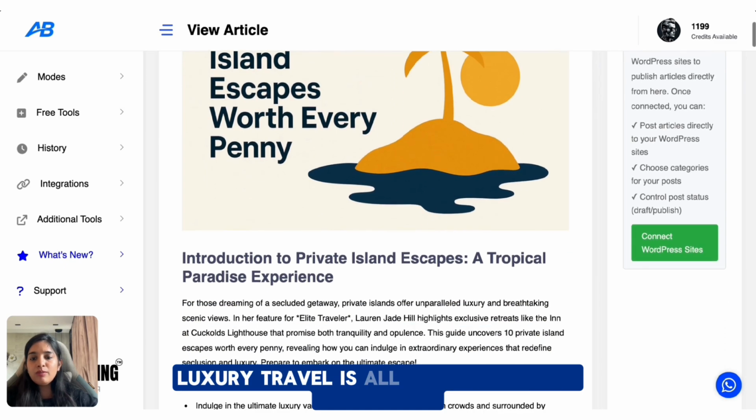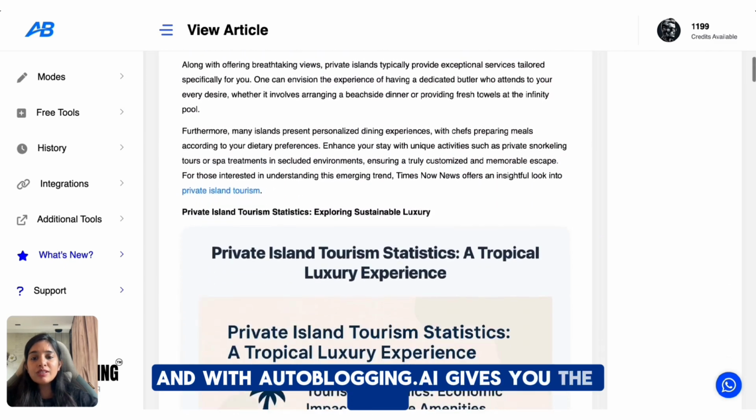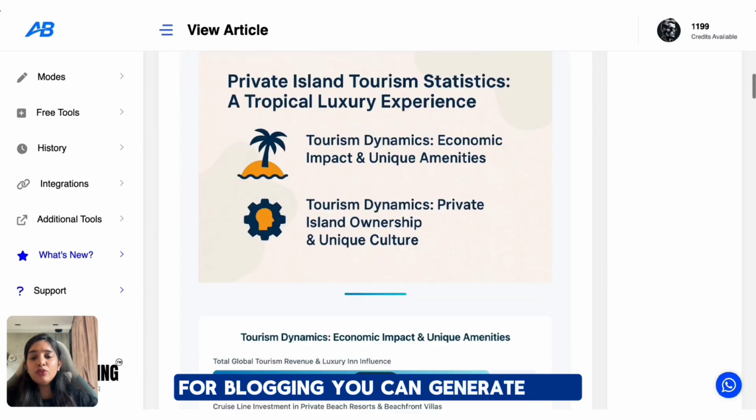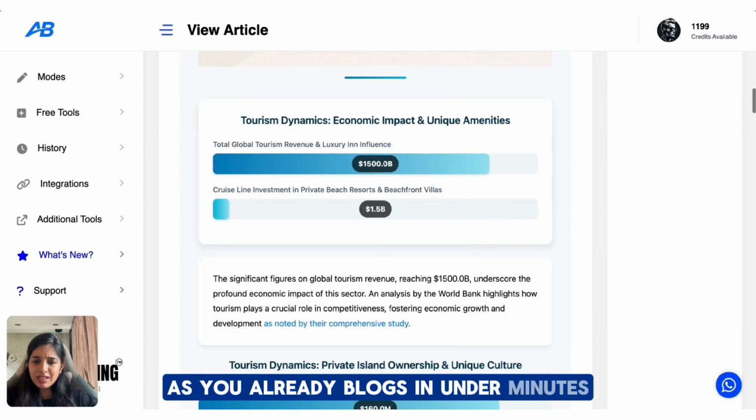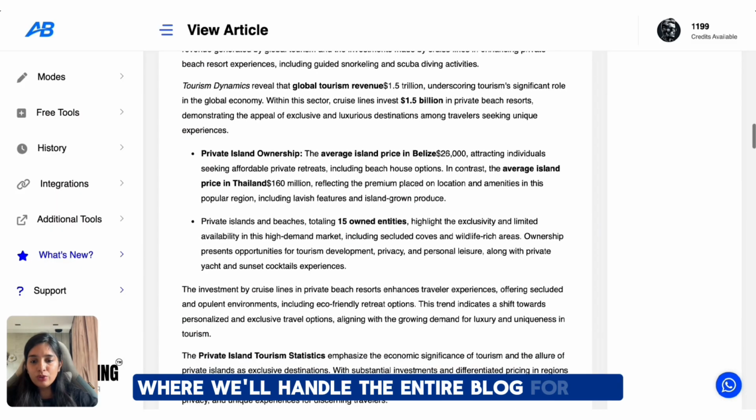Luxury travel is all about ease and exclusivity, and autoblogging.ai gives you the same for blogging. You can generate a full SEO ready blog in under minutes. And if you don't want to do the steps, you can try our done for you blog service where we'll handle the entire blog for you.